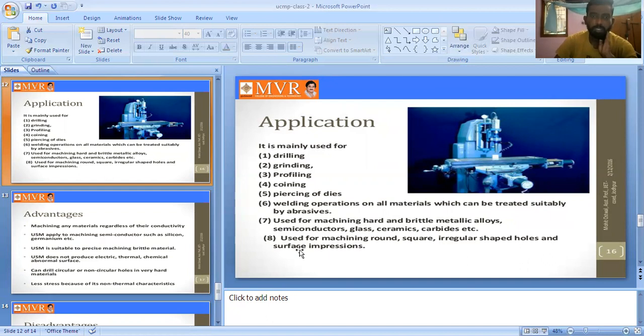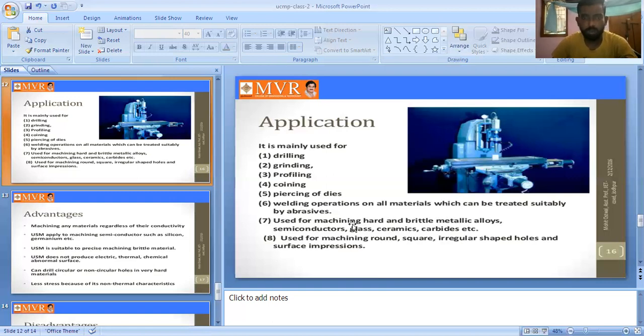It is used for machining hard and brittle metallic alloys, semiconductors, glass, ceramics and carbides, and for machining round, square, irregular shaped holes and surface impressions.